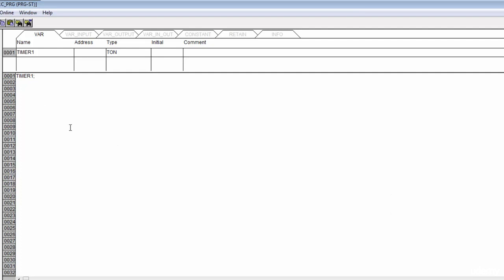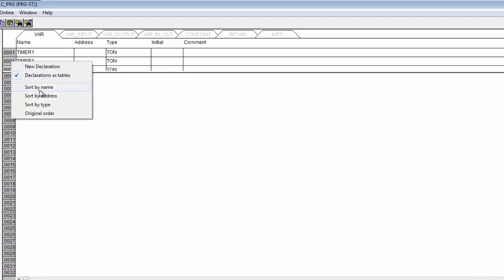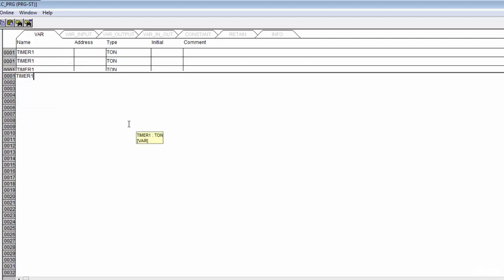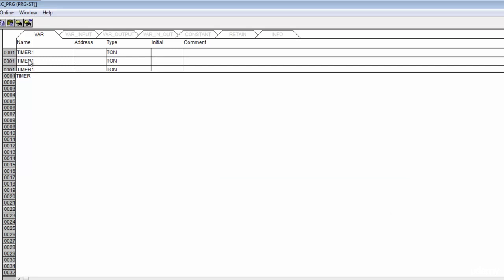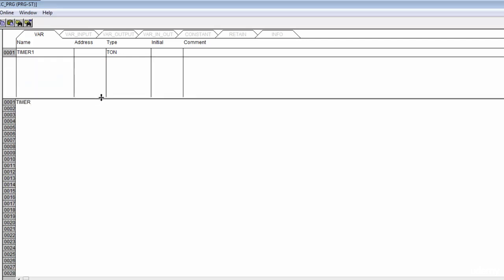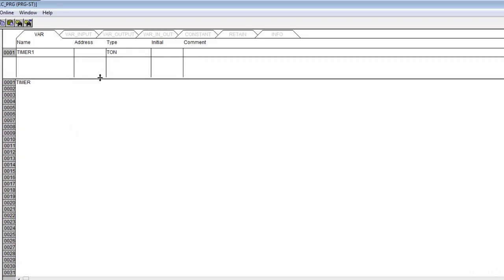So now I've actually defined a variable, and I didn't have to do it that way. I could have gone right up to my variable space and created a variable up there also if I wanted to. But let's get rid of that, because, let's see, how do I get rid of those? Oh, that's strange. It doesn't seem to want to let me delete anything up there. Well, let's just pretend that didn't happen. I guess that's just a graphical anomaly, because they're not really there once I pull that thing down. So anyway, back to the lesson.